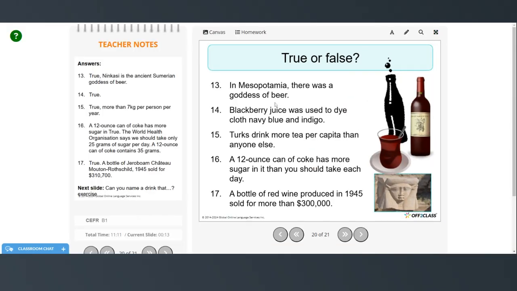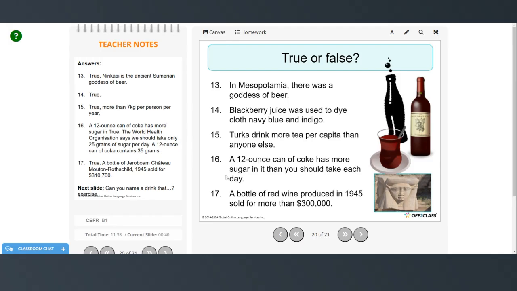All right, in Mesopotamia, there was a goddess of beer. That's true. Ninkasi is the ancient Sumerian goddess of beer. Blackberry juice was used to dye cloth navy blue and indigo. That's true. Turks drink more tea per capita than anyone else. True. They drink more than 7 kilograms per person per year.